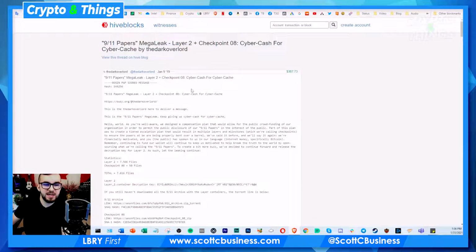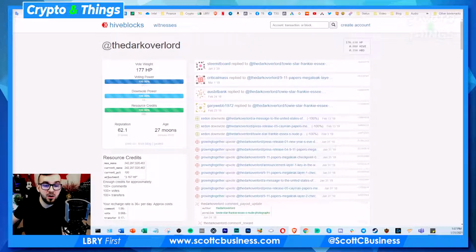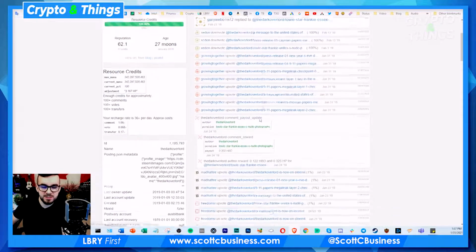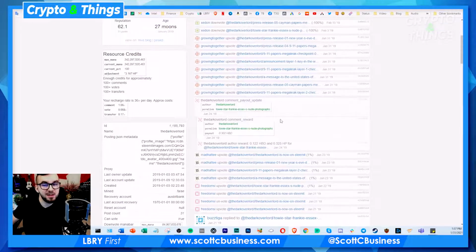So I'm not going to really get into this because I don't know if I can show this, but you can see the content directly on the blockchain when you use something like Hiveblocks.com. If I go to Hiveblocks.com/@TheDarkOverlord, or any username, you can also look at your own, you can see everything that they ever did in terms of replying to comments, upvotes, downvotes, posts, literally everything.